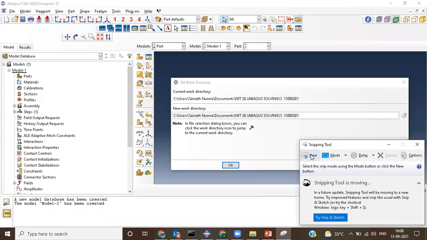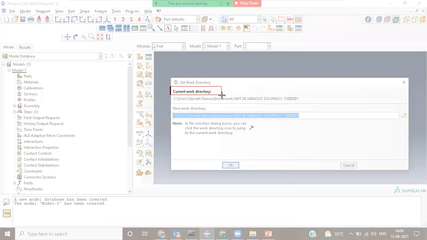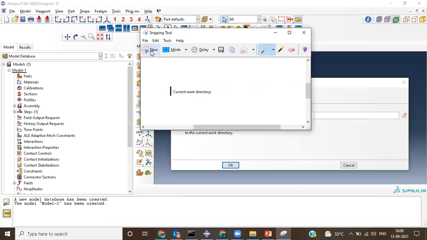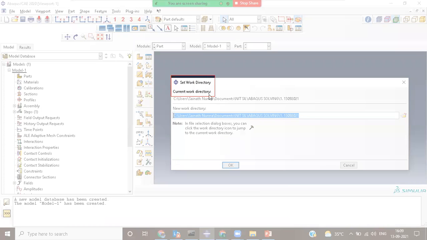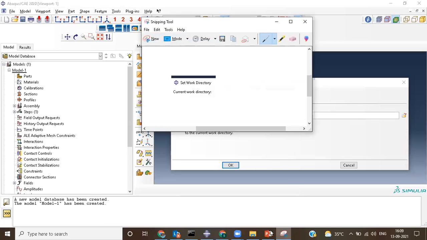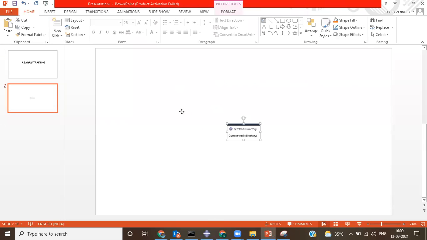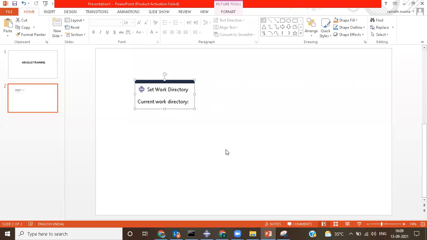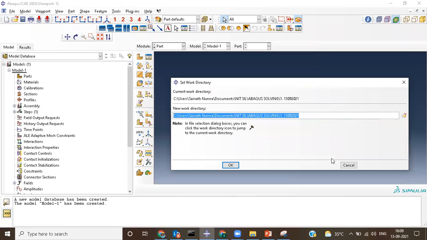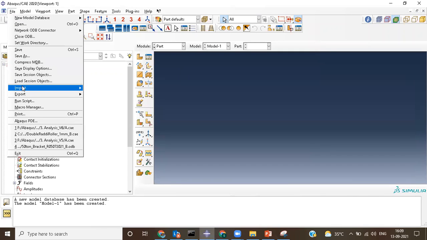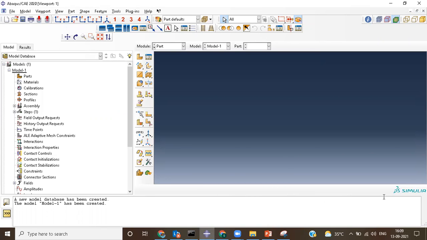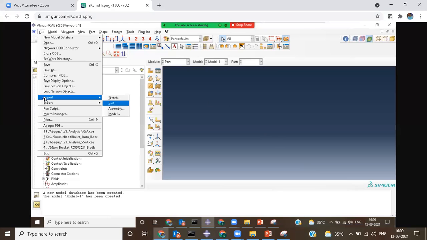These are a few very important topics, guys. You should never lose the paths where you are saving your files. The first thing you are learning is how to set up the working directory. The other thing is File, Import. These are the parts of everything, and for parts, you should be aware of those things.